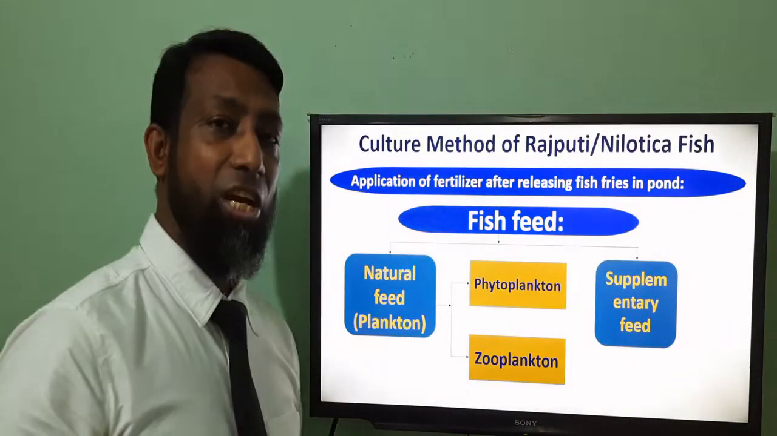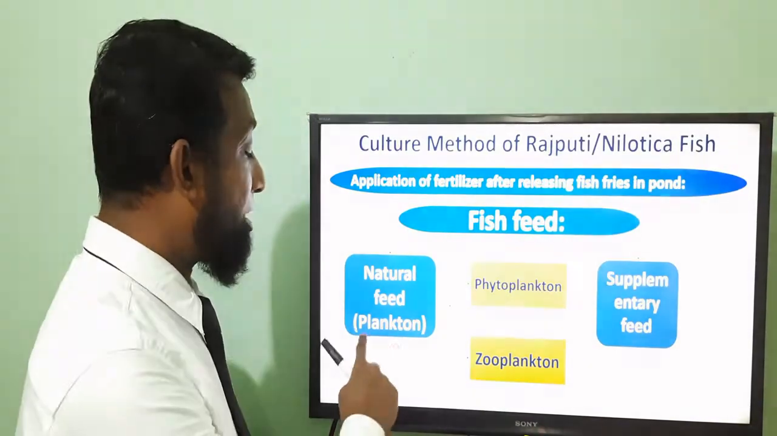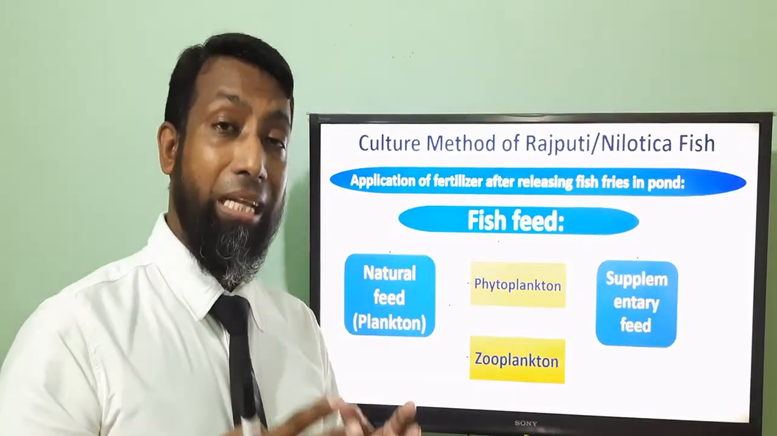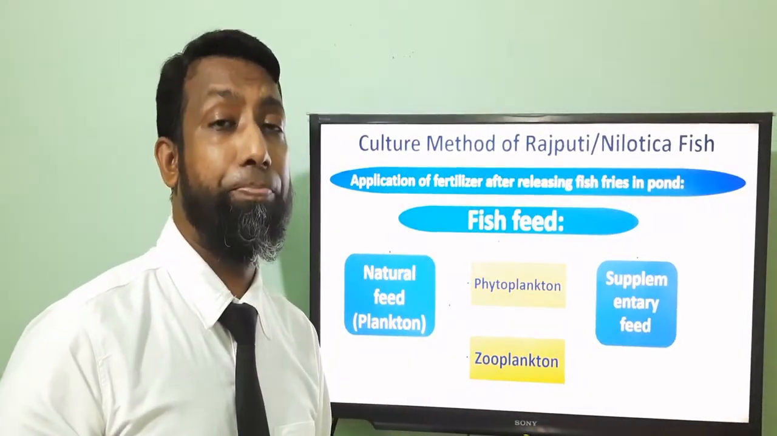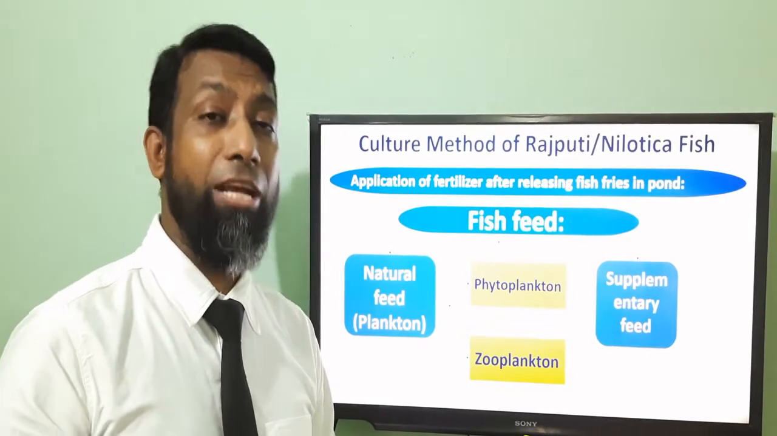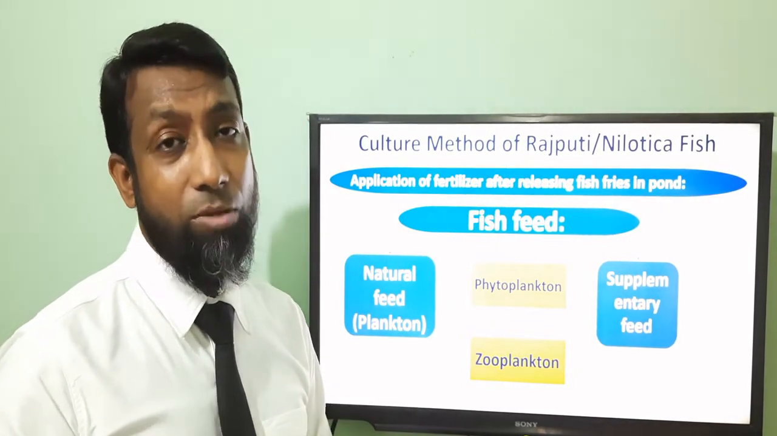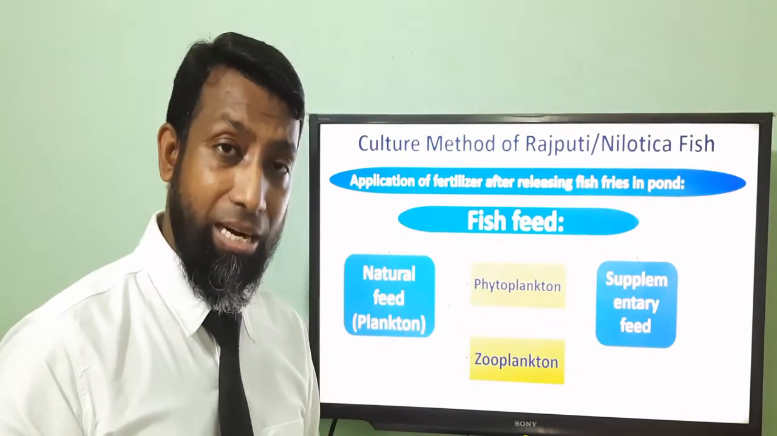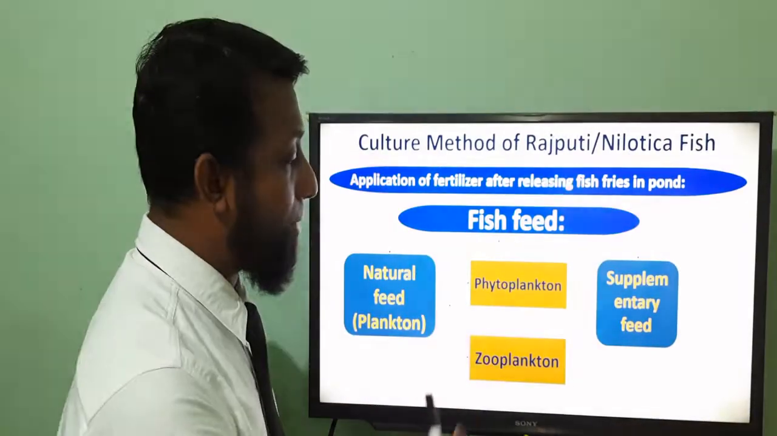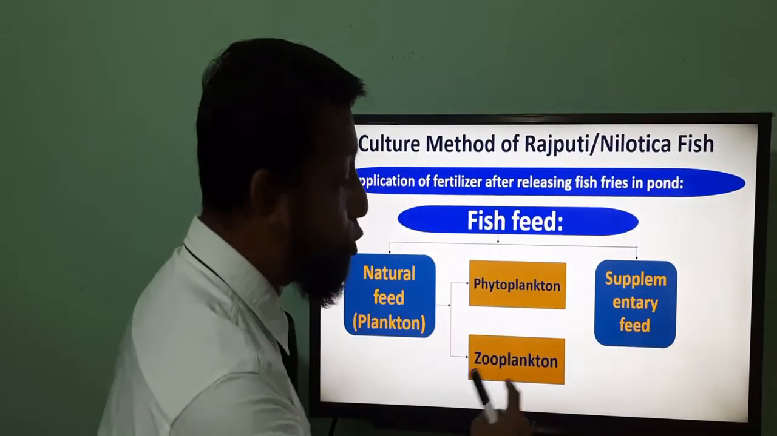So what is natural feed? The natural feed is called plankton as well. What is plankton? Plankton is an aquatic microscopic organism which is present in the water, and this is of two types. One is phytoplankton, the other is zooplankton.